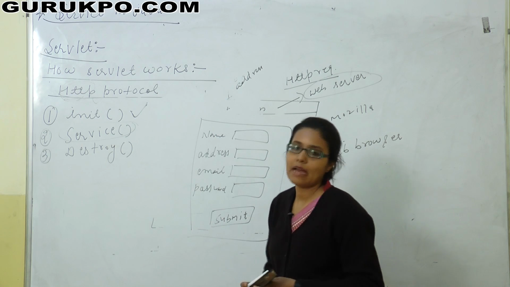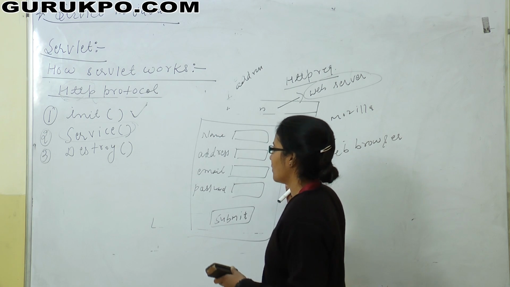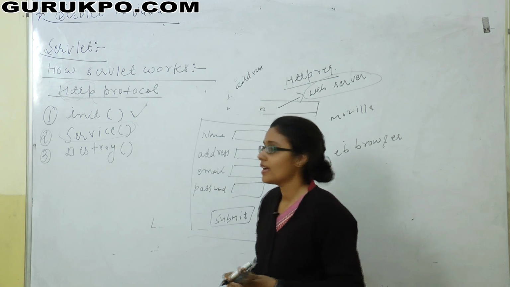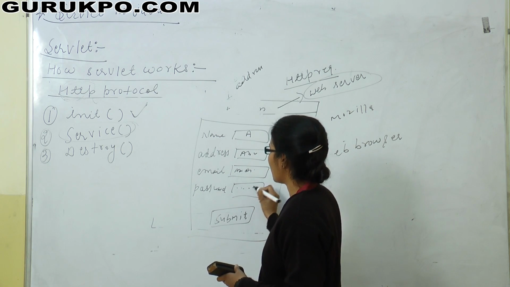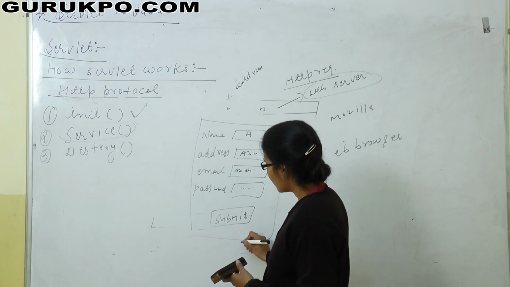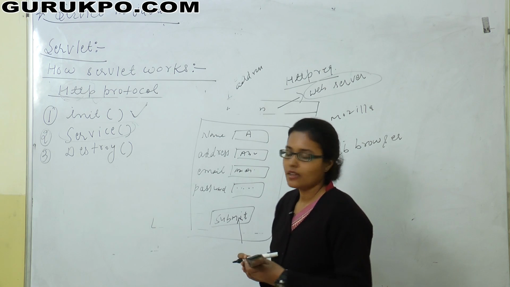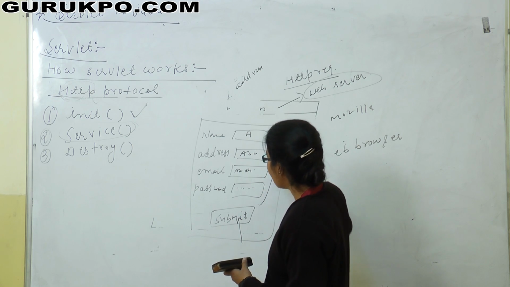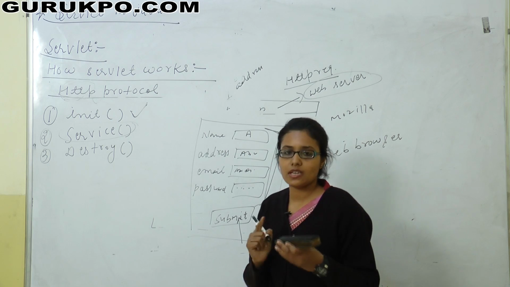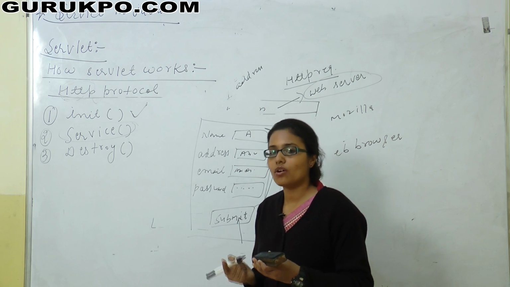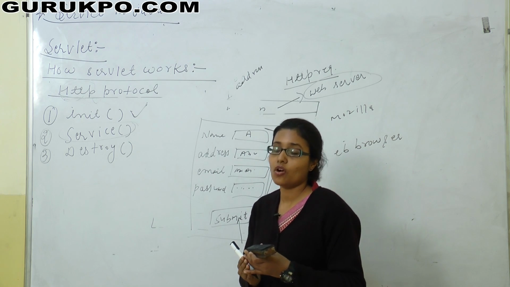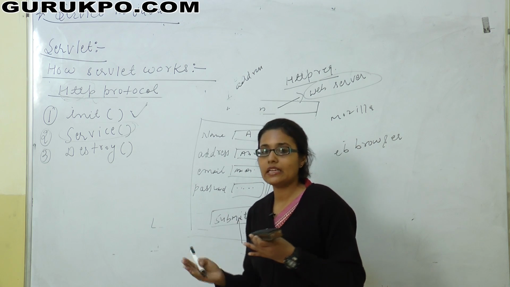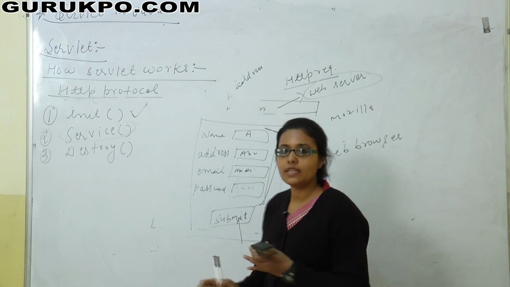Suppose you have opened any web application and there is a form which provides the user interaction, and the user fills this form like name A, address ABC, email abc@gmail.com, password whatever password you have entered. Now the user clicks on the submit button. When the user clicks this submit button, this information is sent to the server by the doGet or doPost method. So basically the use of doGet and doPost methods of service is to send the information of the user to the server.